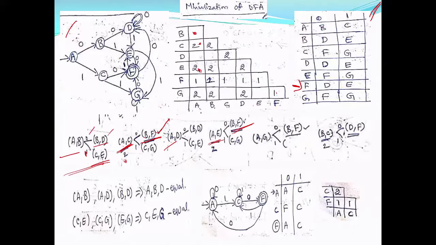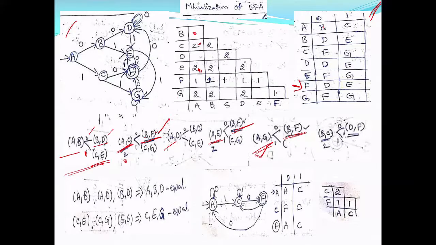You need not check A comma F because it is already marked. And A comma G is also marked because it is unmarked going to a marked pair. And so on. Continuing in this manner, the pairs marked in the second iteration are shown in the slide.